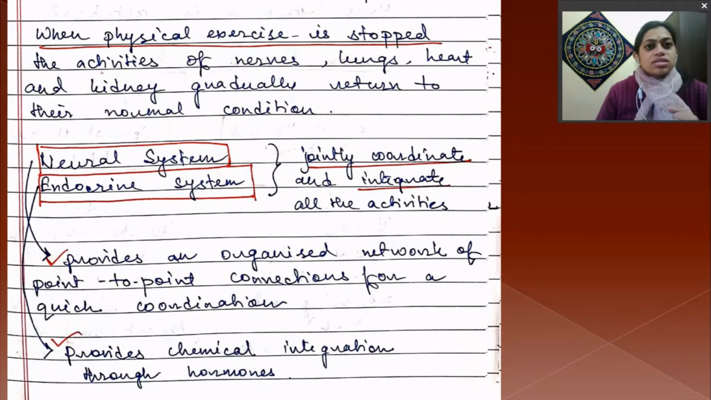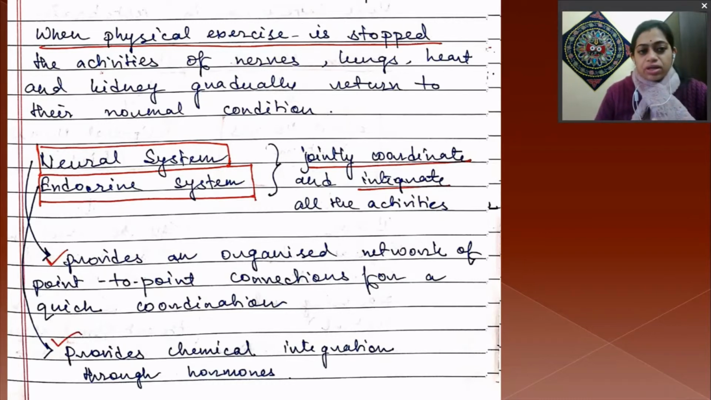The neural system, that means all the nerves, provides an organized network of point to point connections for quick coordination. Inside nerves, impulses or stimuli are transmitted very quickly, within a fraction of a second. That's why they are very fast, and they can coordinate or make a network from one point to another point. This is mainly done by the neural system.